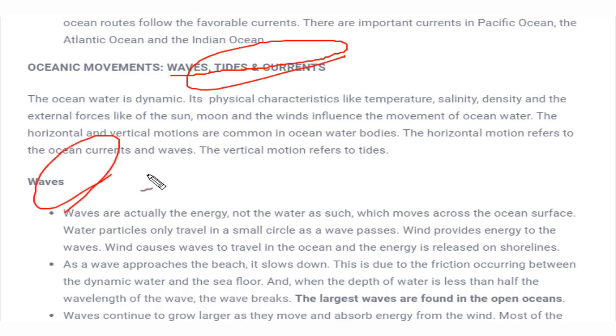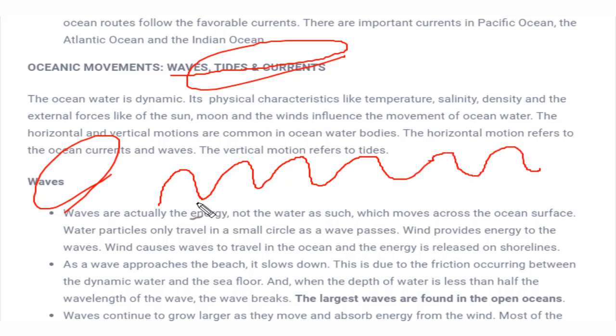You know a wave very well. Waves are the movement of energy in the form of a wave. It's just a movement of energy; the water doesn't actually move, but the energy moves with the help of wind. When there is friction between wind and the surface of the ocean, then we can see the formation of waves. And in a wave we have seen the wavelength, how this wavelength varies.